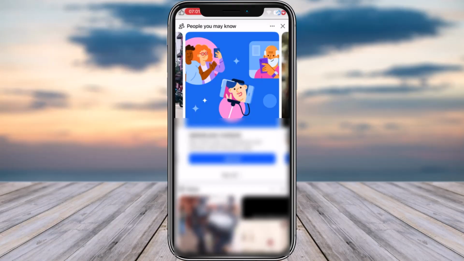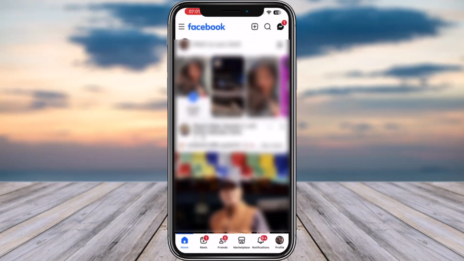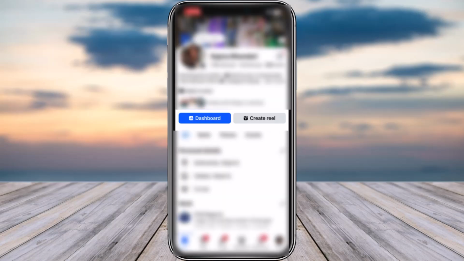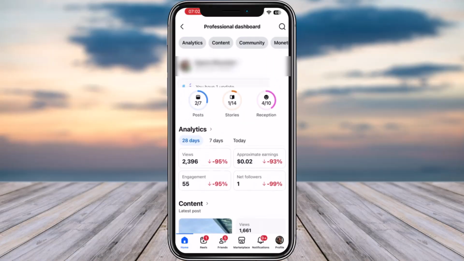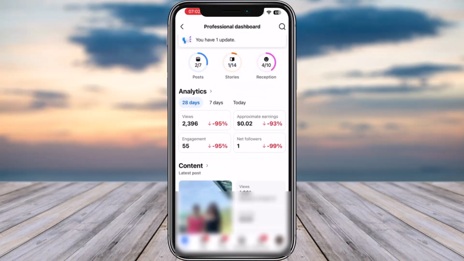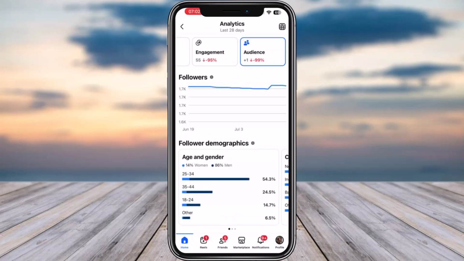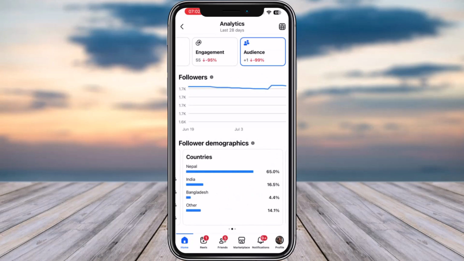You can also review your professional dashboard insights. For that, you have to go to your profile. You will find your dashboard. When you go to the dashboard section, you should be able to find how many profiles are in your reach. You can check out the views, and you can go to the audience section. You can check out a little bit of information like that as well.